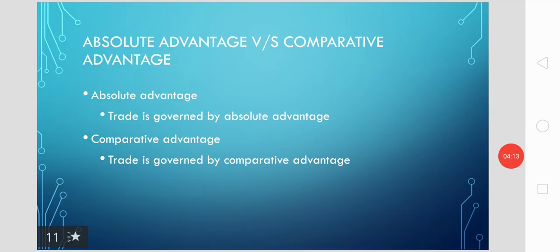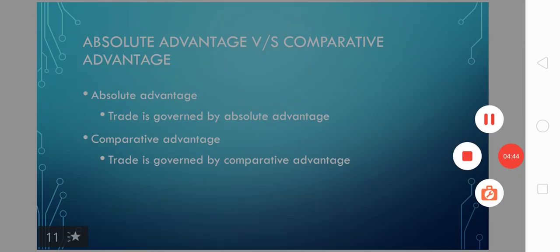A nation should export the commodity on which it has the absolute advantage according to the absolute advantage theory. But according to the comparative advantage theory, a nation which has the comparative advantage over a commodity should export that commodity to another nation. So the trade is governed by absolute advantage according to the absolute advantage theory, and comparative advantage according to the comparative advantage theory of trade.